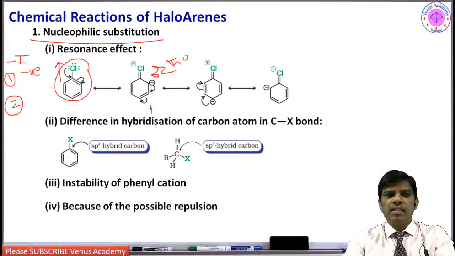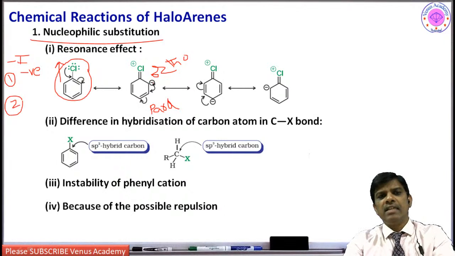So haloarenes form nucleophilic positions at ortho and para, that means haloarenes are ortho para directing groups. Though it has a negative inductive effect, the positive mesomeric effect is more stabilized by resonance.